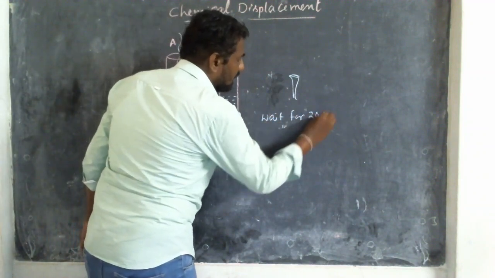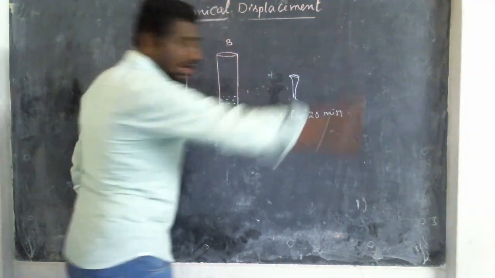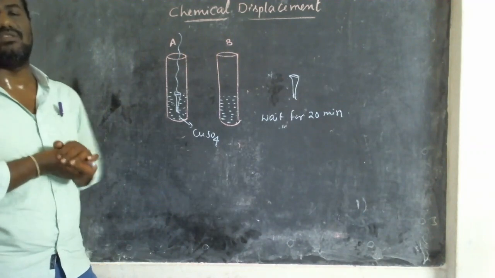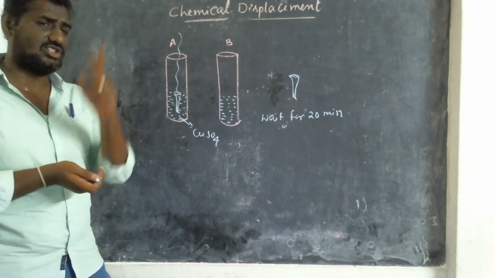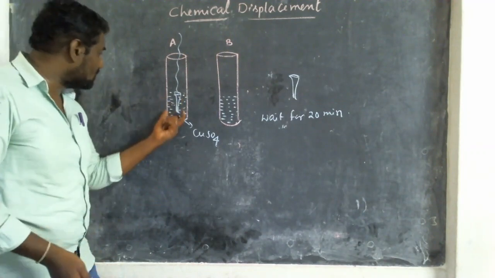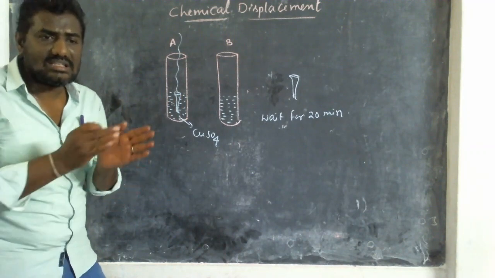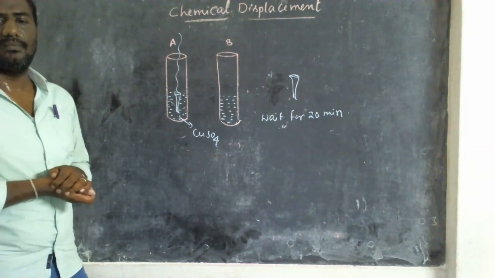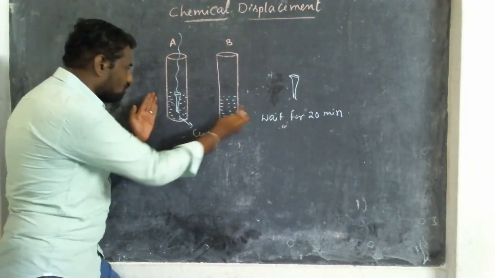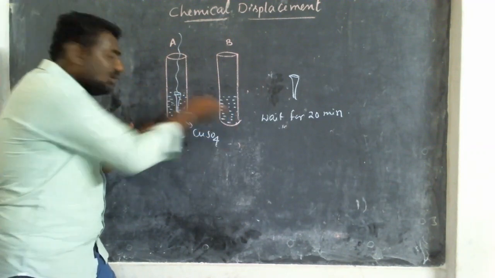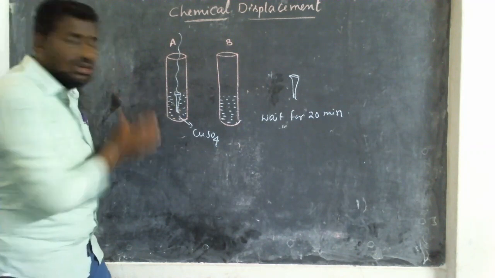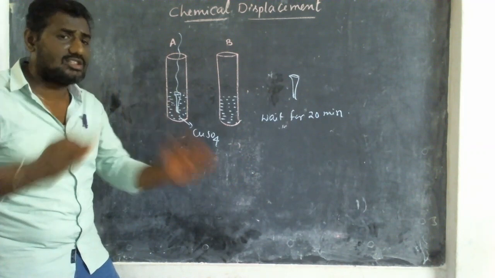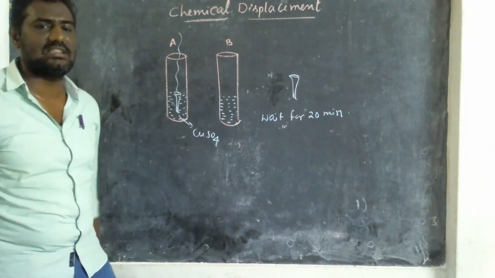Wait for 20 minutes. After 20 minutes, what is your observation? There are two observations. Number one, in the first one, the blue color intensity decreases and turns into light green color solution. So you compare both the solutions. B will be blue color only, but A turns into green color. When the color changes, we can say reaction taken place.